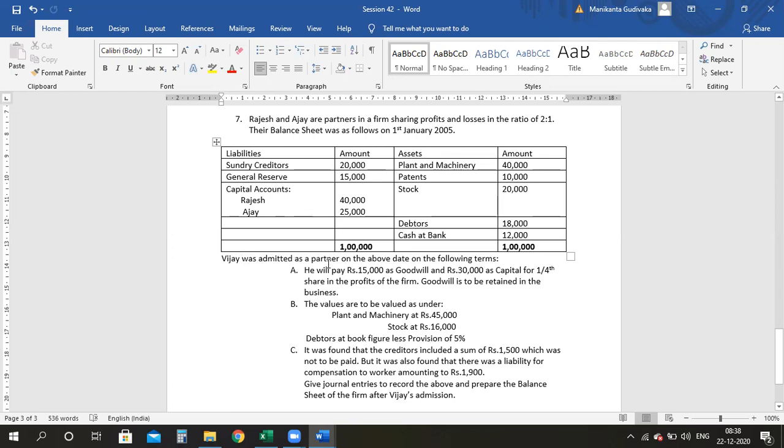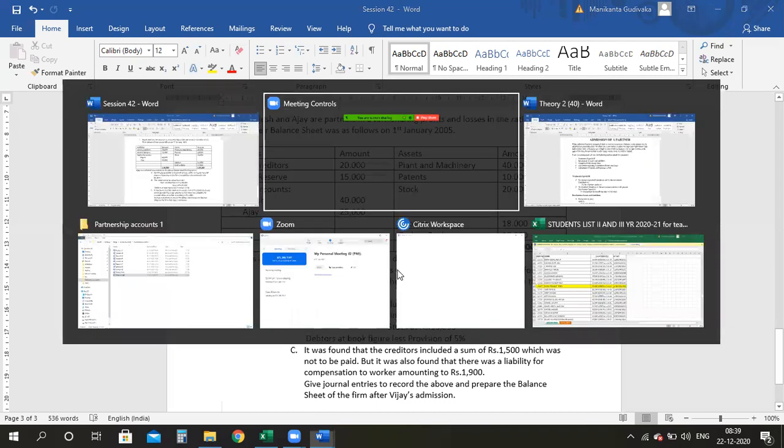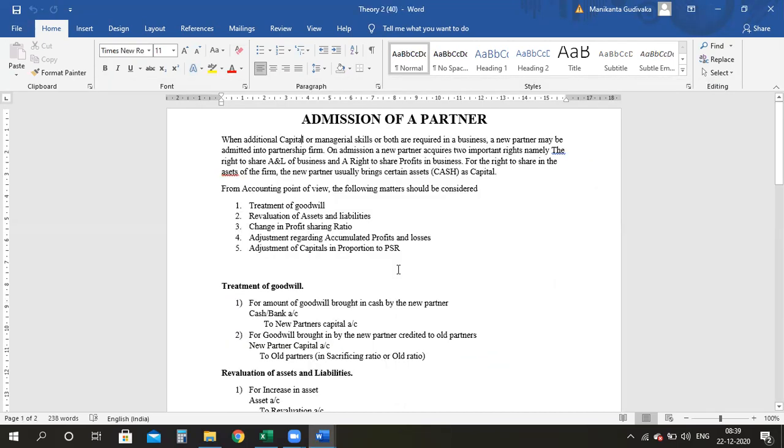Vijay was admitted as a partner on the above date on the following terms. So Vijay is the person who's a new partner. He will pay 15,000 as goodwill and 30,000 as capital for 1/4 share in the profits of the firm. So we have goodwill adjustment. Now for goodwill, you know how many entries we will write.